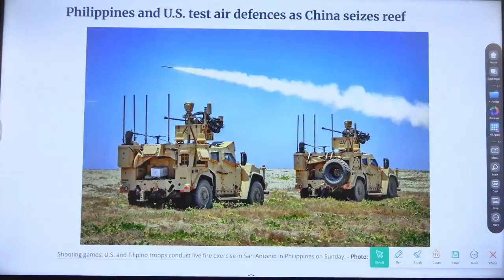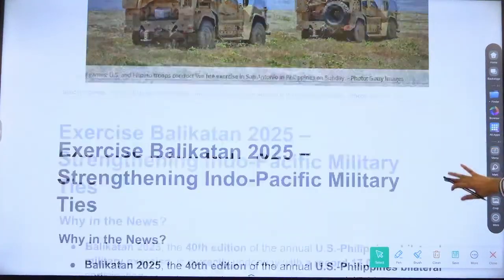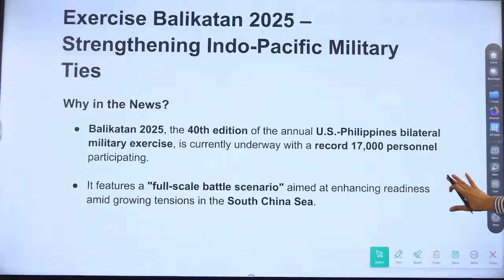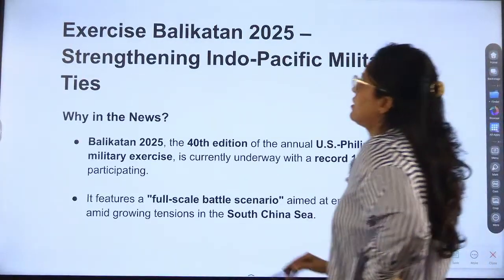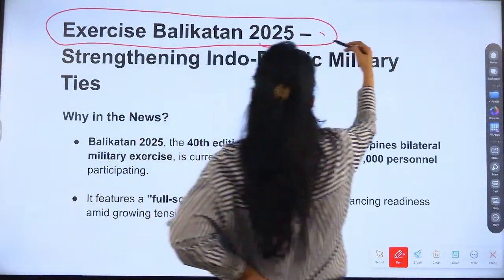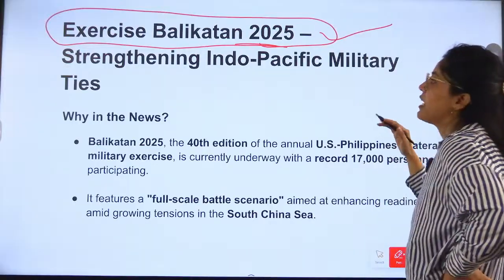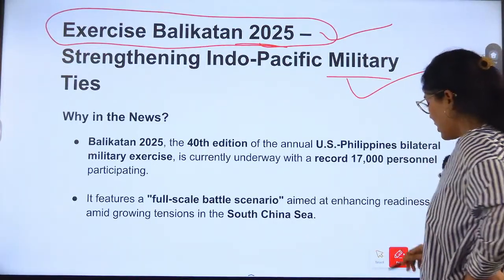Philippines and US test air defenses as China seizes reef. See, again China. Because of China's activity also, many of the conferences and activities are happening in the Indian Ocean, right? Exercise Balikatan 2025. One simple kind of question that can be asked is, exercise Balikatan was held between what all countries, right?